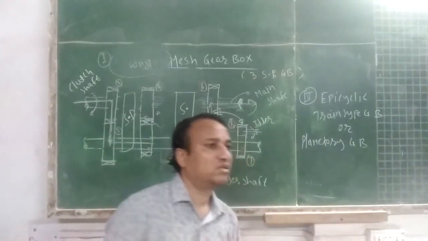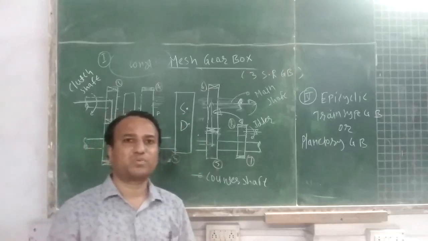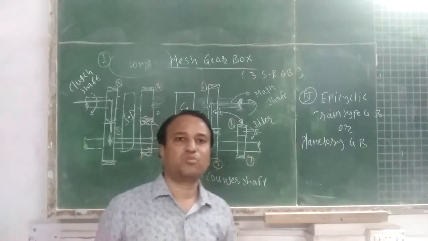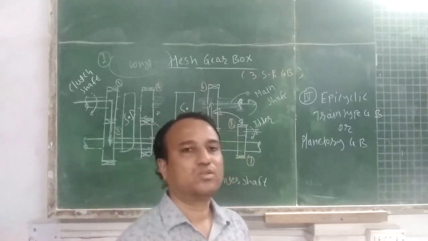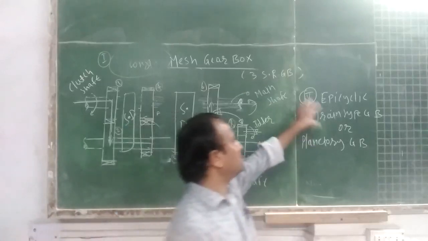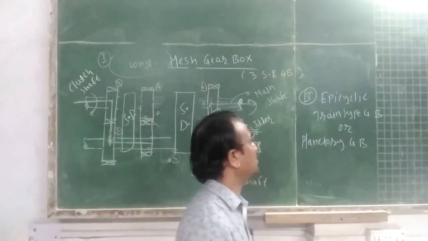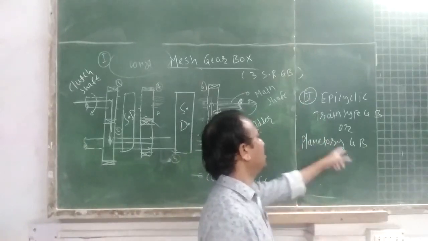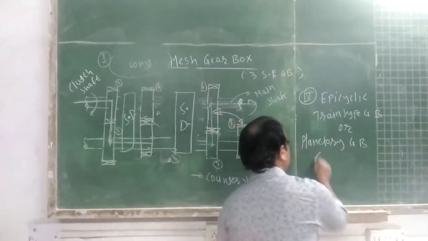Students, the gears used in sliding mesh are spur gears. In constant mesh gearbox, helical gears are used. In synchro mesh, again helical gears. Now the next category is the epicyclic train type of gearbox, also called the planetary gearbox.